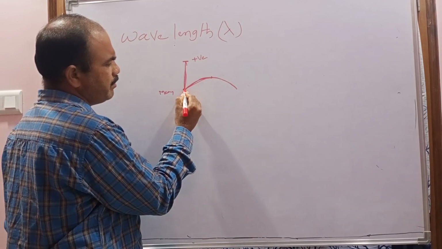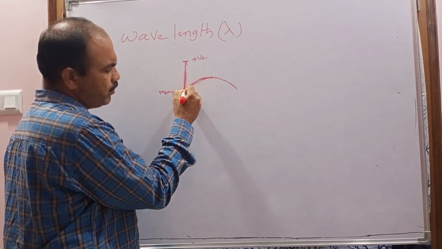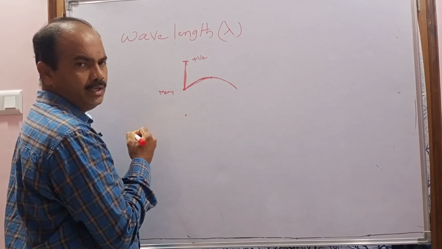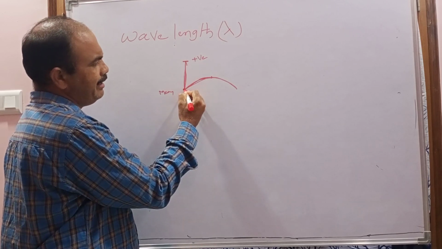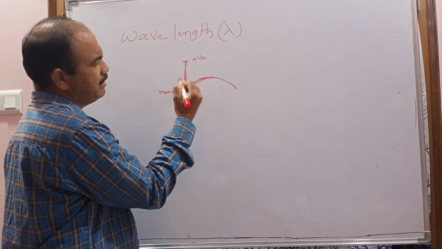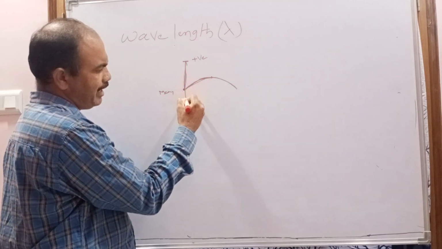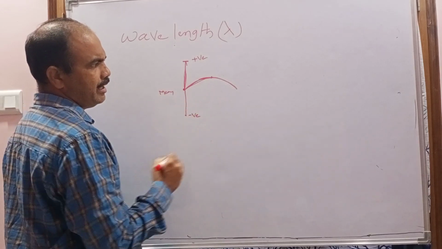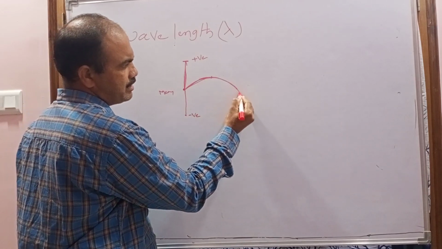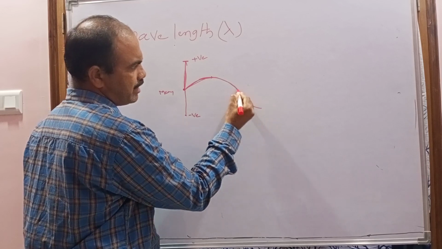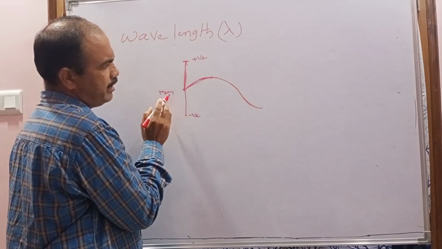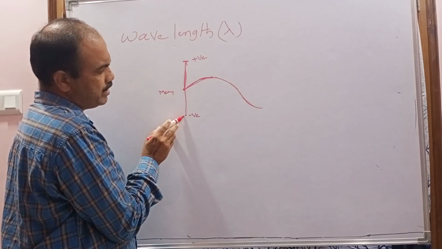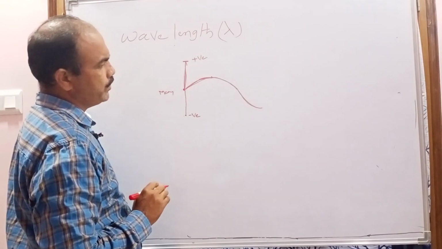Again from the mean position, it starts moving towards the negative extreme position. The vibrating particle starts from the mean position and reaches the negative extreme position. In the same time, the wave also travels some distance. This is the distance traveled by the wave when the vibrating particle goes from mean position to negative extreme position.